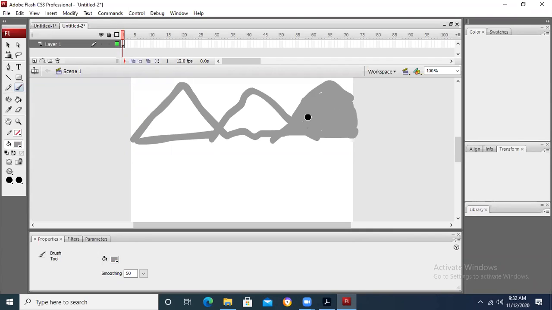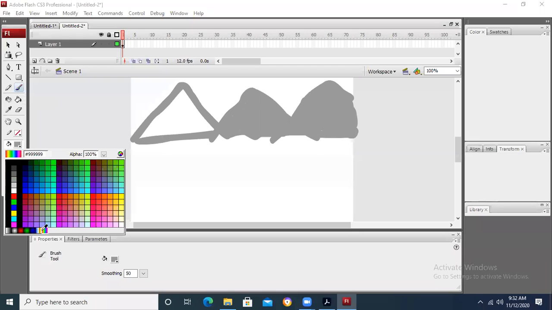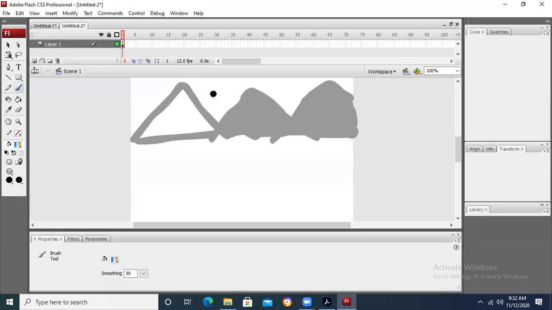But in order to make a background, I had told you the easiest option: take an image and set it as a background, and in our last lessons we have gone through this whole procedure. But over here I'm just telling you how we are going to use this option which is available over here. Okay. Similarly, you can take any other color. For example, if I take yellow color, I want to draw a sun. I can draw.